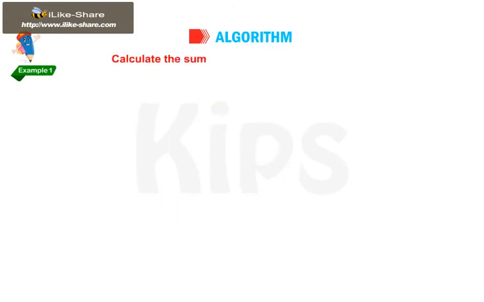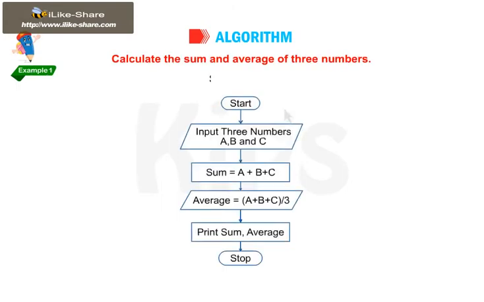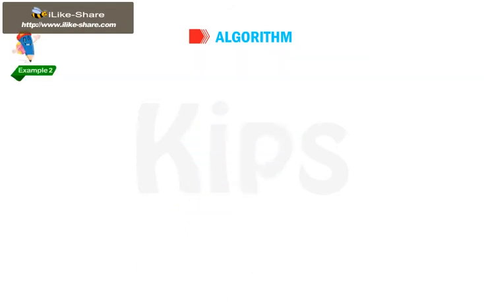Example: calculate the sum and average of three numbers. Step 1. Start. Step 2. Input first number A. Step 3. Input second number B. Step 4. Input third number C. Step 5. Find the sum of three numbers, A plus B plus C. Step 6. Find the average, A plus B plus C divided by 3. Step 7. Print sum, average. Step 8. Stop.